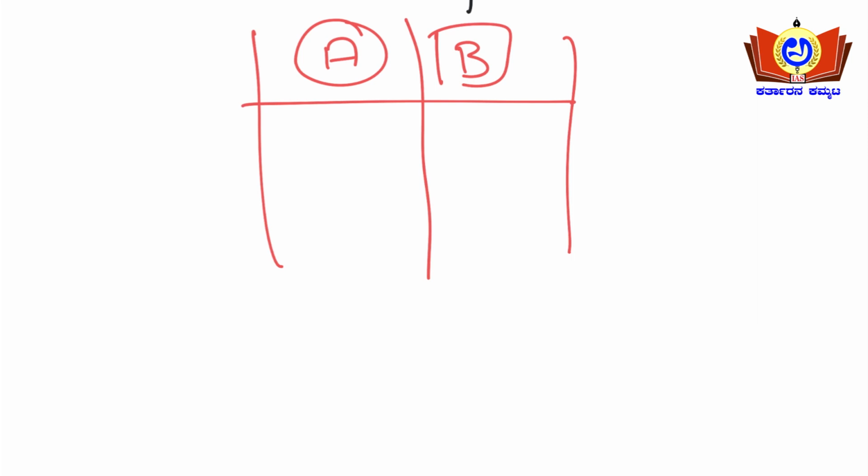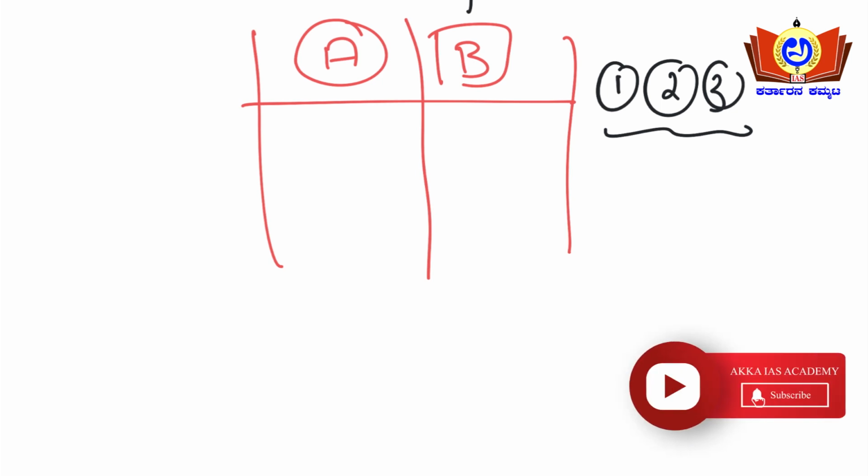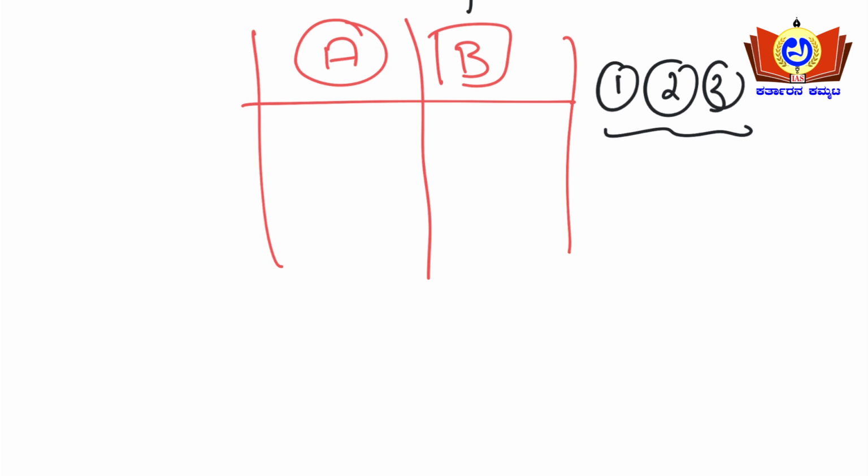How many balls were there initially? There are three balls, first ball, second ball and third ball, okay. Now in the earlier question, they just asked you to pick two balls randomly, okay. But in this question, there are two positions, position A and position B. So if they ask you to place two balls out of these three balls,